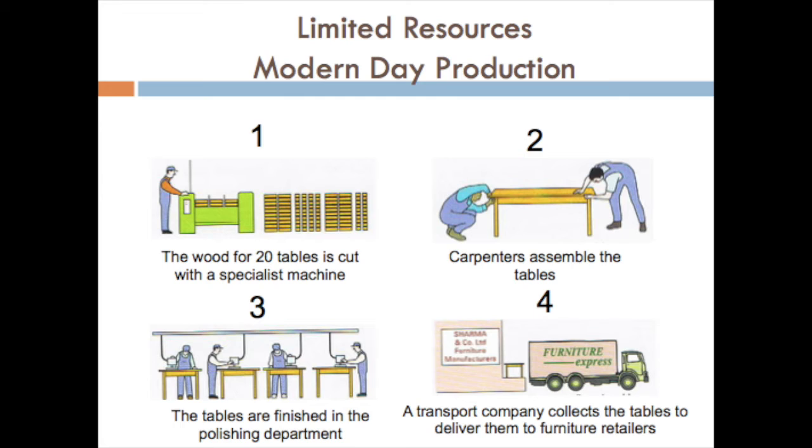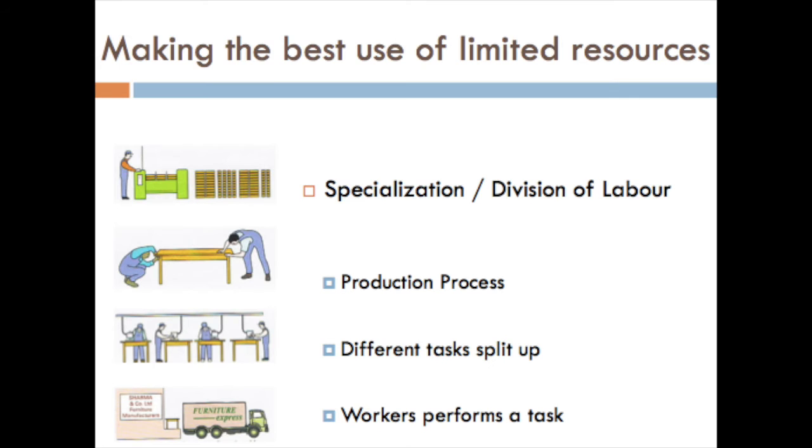Because of division of labor, a person who is specialized in doing a particular task will perform that task, and because of this specialization, the productivity of labor will be high, and it will reduce the cost of production for the firm, and there can be mass production, or production will increase in this case.